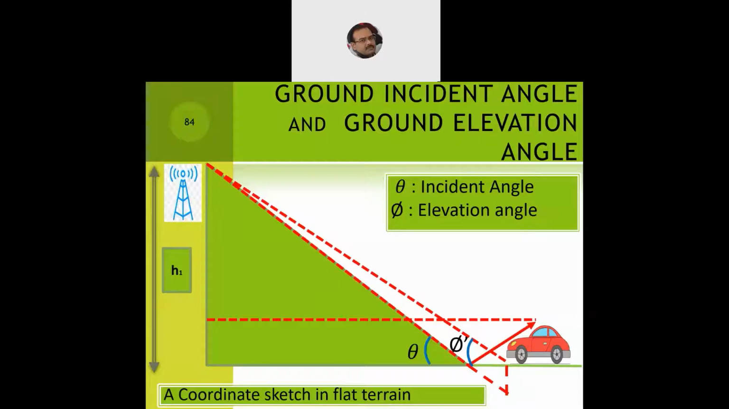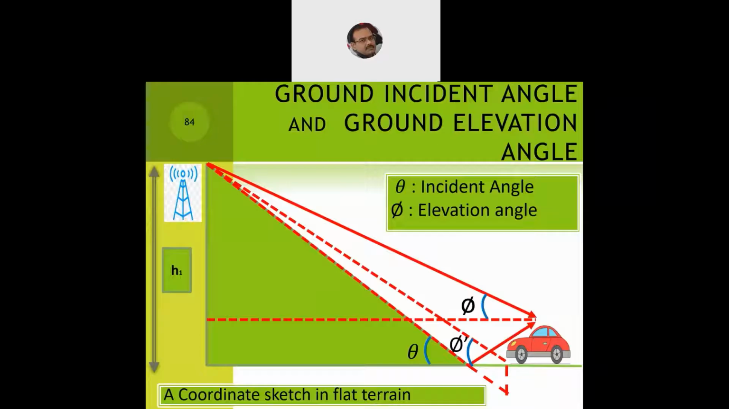Now the vehicle may also receive a direct wave from the base station. So the mobile antenna of the subscriber will be receiving multiple kinds of signals: one, the ones which are getting reflected back from the earth surface, and one which is a direct wave from the base station. In that case, the angle that is created is called phi, which is the elevation angle. So we have got two kinds of elevation angle now.